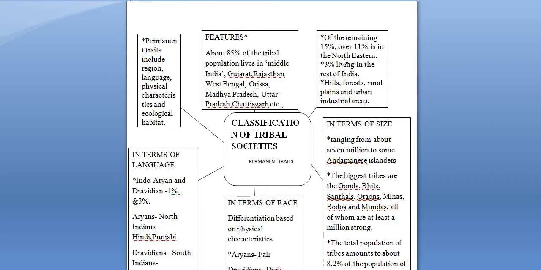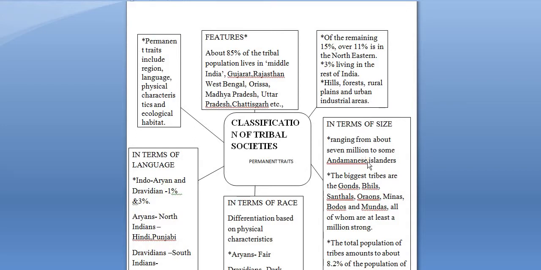Now, what is the ecological habitat of the tribal population? Usually we find that the tribal people live in the regions of the hills, forest, rural plains, and a certain part of the tribal population even lives in the urban industrial areas. Now we are going to talk about the tribal population in terms of their size.